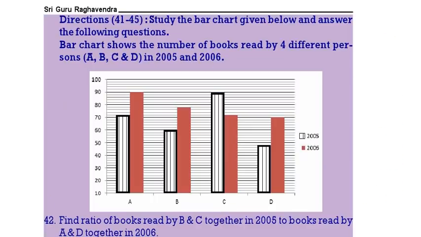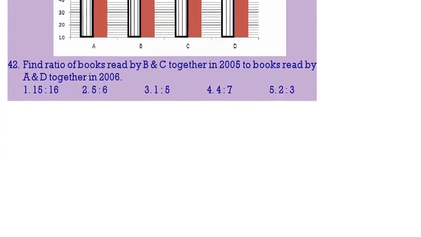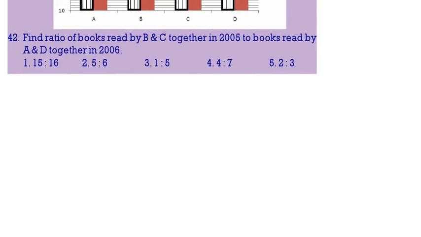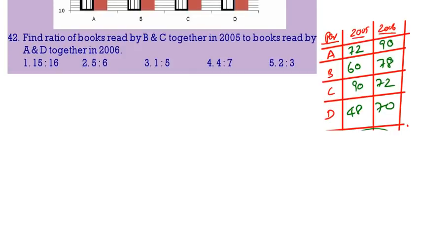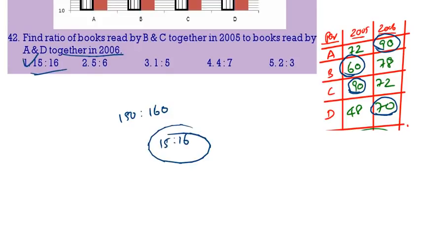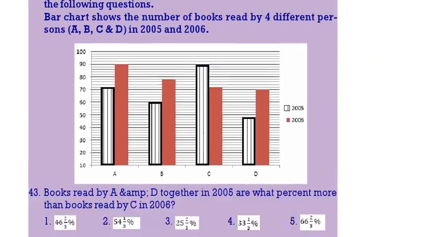Next question. Find the ratio of the books read by B and C in 2005. B and C 2005, 60 and 90, that is 150. Then A and D 2006, 90 plus 70, 160. The ratio is 15:16. 1 is the correct answer. Next question.